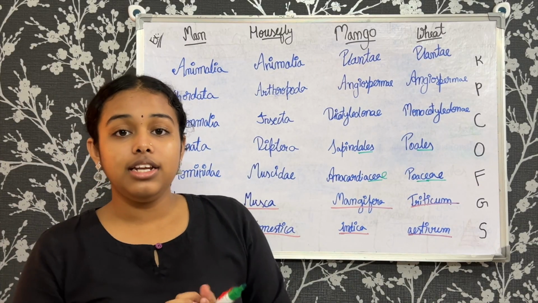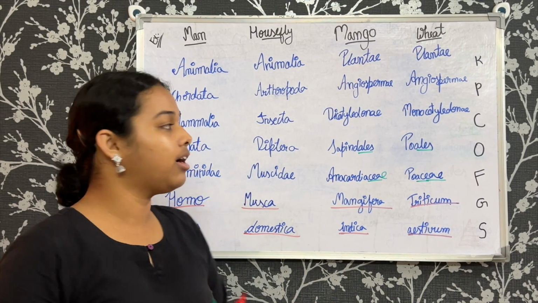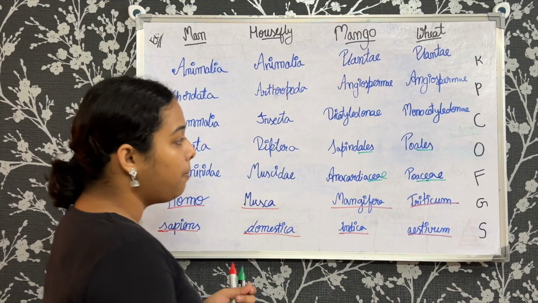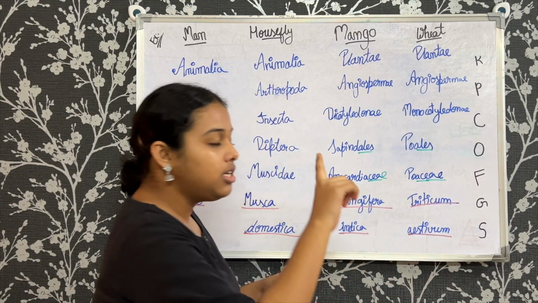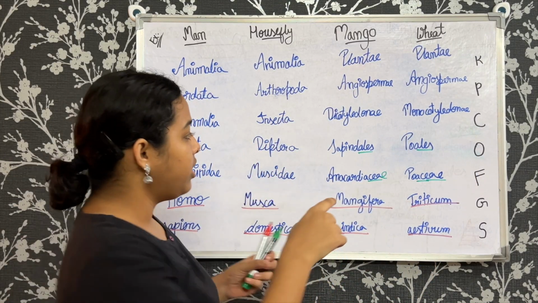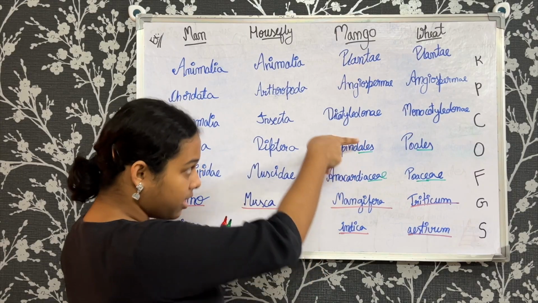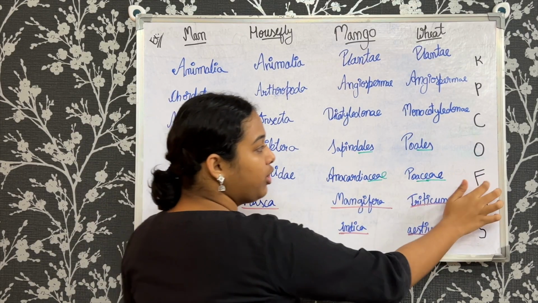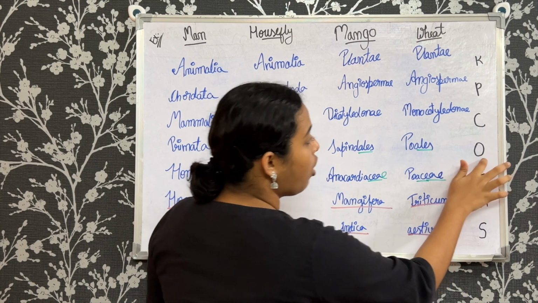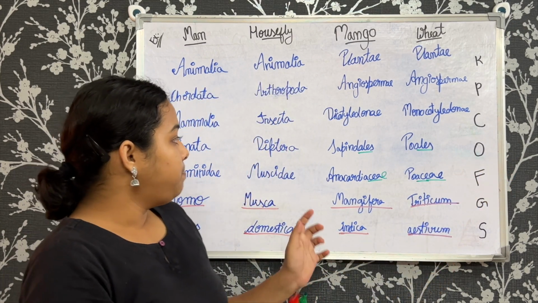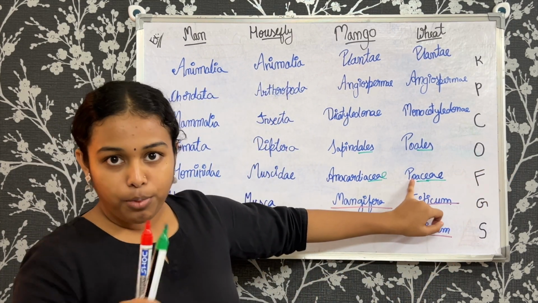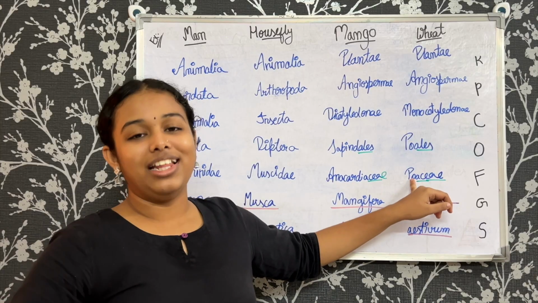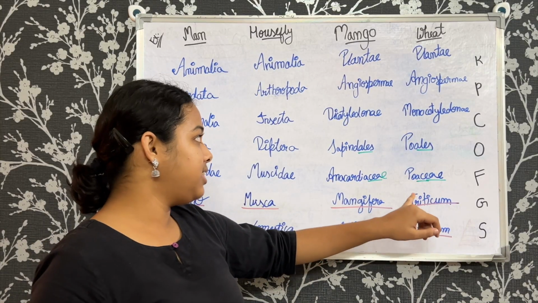This is not necessarily a very generalized trait, but if you ever get confused whether it is Poales or Poaceae, or Sapindales and Anacardiaceae, which one is the order exactly, just remember the aceae part is for the family and the ales part is for the order. This example of Poaceae will come ahead in another chapter in class 11 biology itself.